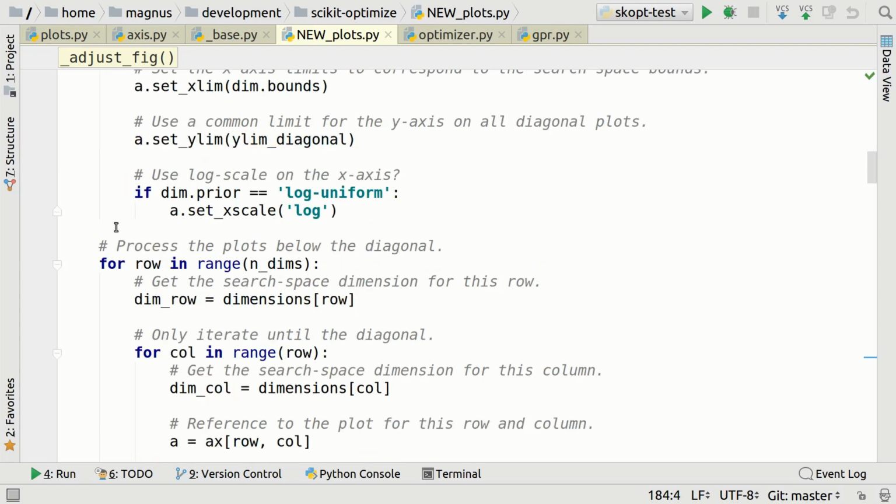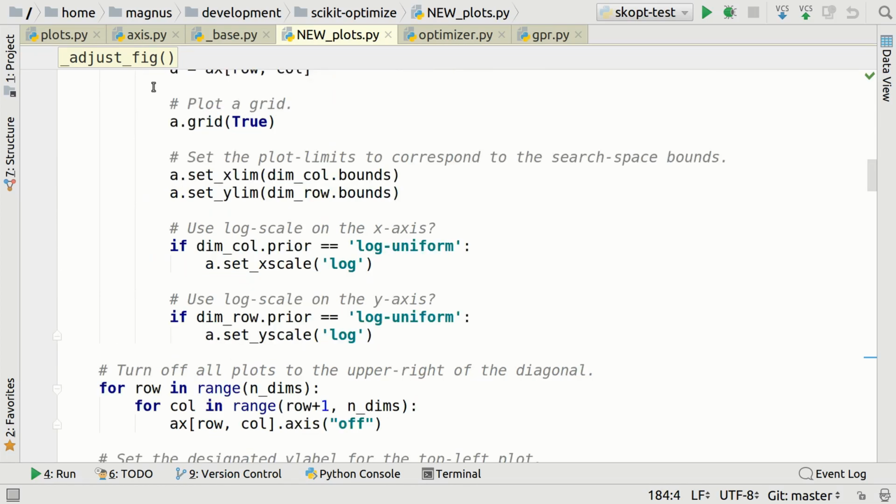of nesting something inside here, we could have done that. I choose to have the same for loop again, so that I can clearly write in the comments and say, now we are processing the plots below the diagonal, and then we have a nested for loop here. So first the row, then the column, and it does a number of things, and plot a grid, and set the plot limits, and blah blah blah. All of this you can understand without knowing anything about Matplotlib, because it is explained in English.